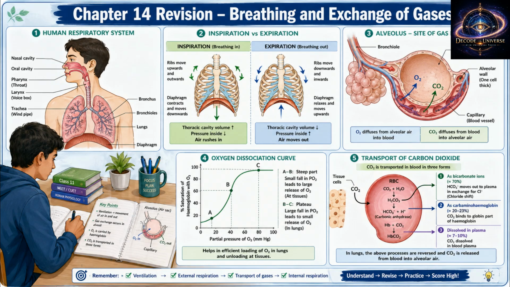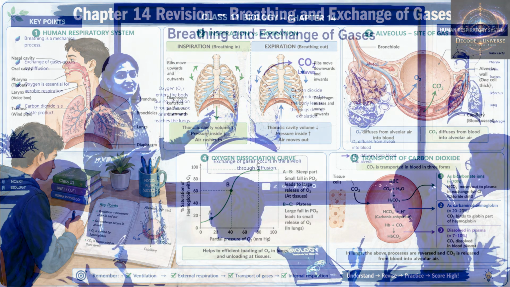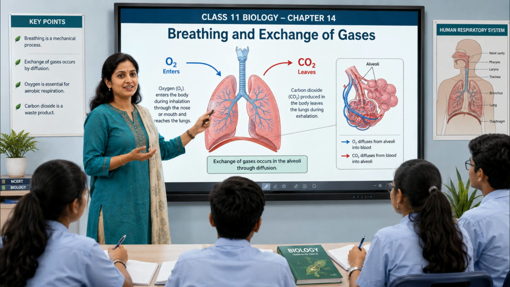Q12. What controls respiration? Respiration is mainly controlled by the respiratory rhythm center in the medulla region of the brain. Q13. What is asthma? Asthma is a breathing difficulty with wheezing caused by inflammation of bronchi and bronchioles. Q14. What is emphysema? Emphysema is a chronic disorder where alveolar walls are damaged, reducing respiratory surface. Smoking is a major cause.